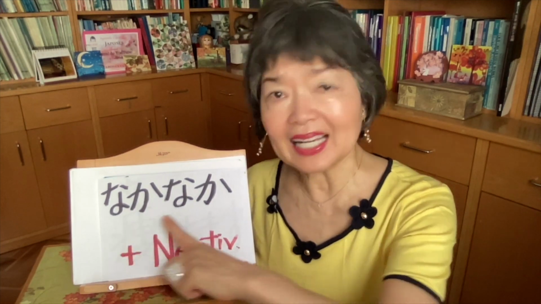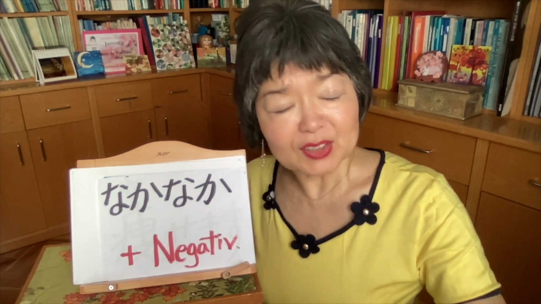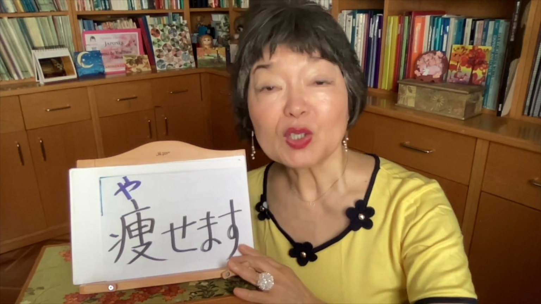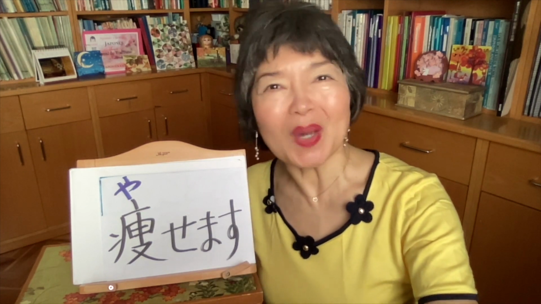For example, if I say できません, it means I can't. Just that, I can't. This is affirmative. But if I say なかなかできません, with this なかなか, it means I'm struggling to do this. I'm trying. I tried a lot, but still I can't. So なかなかできません. I can't, but I tried so much. This nuance is なかなか.